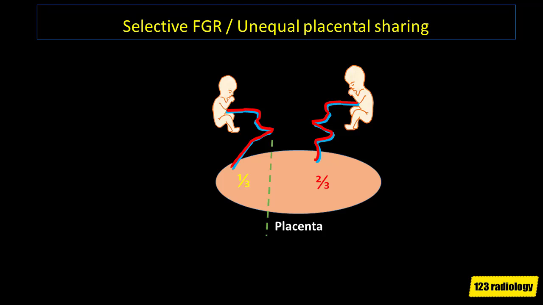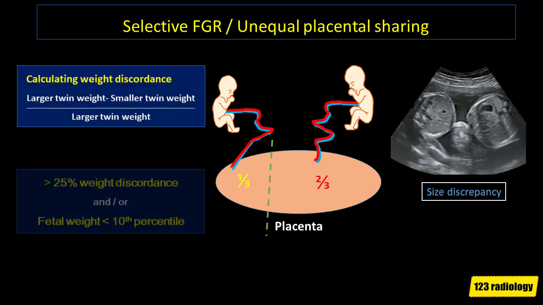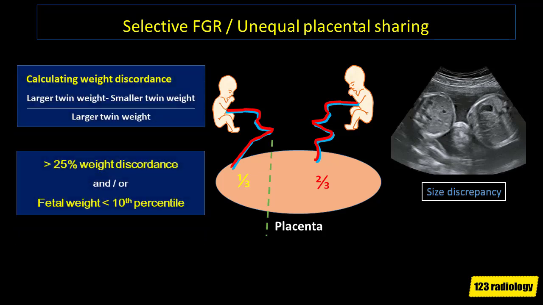You can already see there is visual discrepancy in the size of these fetuses, and you can calculate weight discordance using the larger twin as reference. If you have more than 25% weight discordance, or the smaller fetus is less than 10th percentile, that constitutes unequal placental sharing.